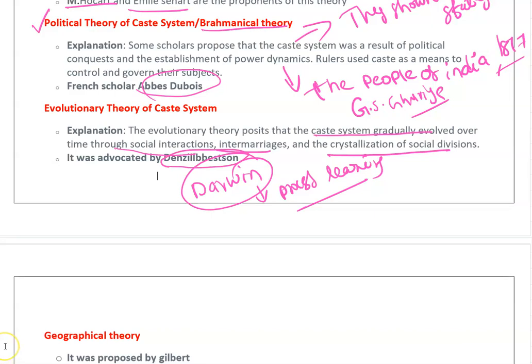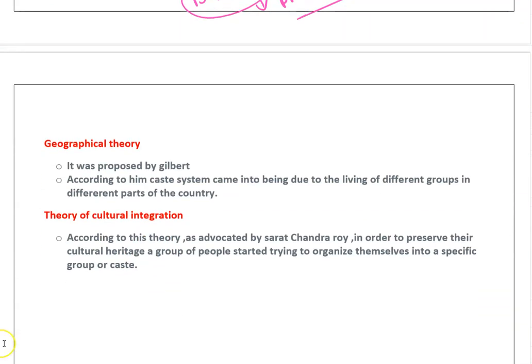Next, the geographical theory. It is proposed by Gilbert. According to him, the caste system came into being due to different groups living in different parts of the country. Suppose you see that India is a very wide, very diverse country.